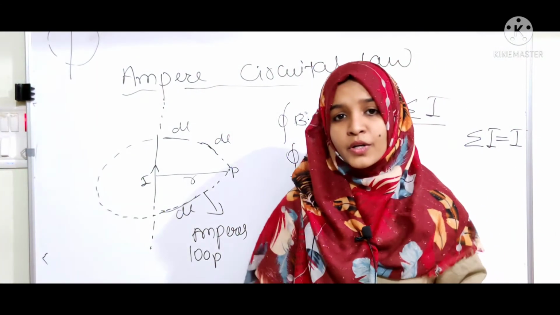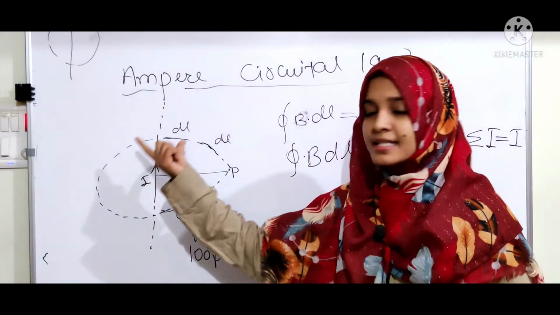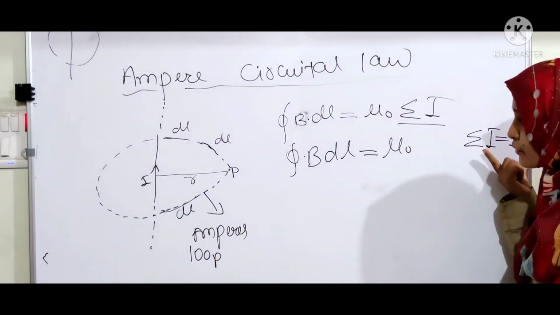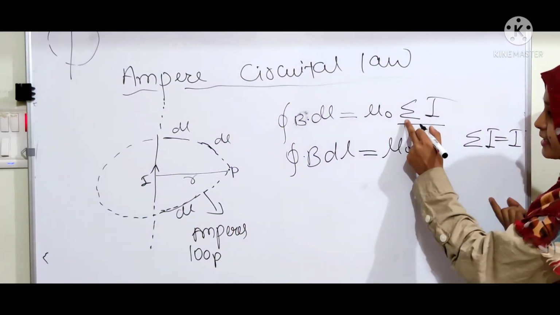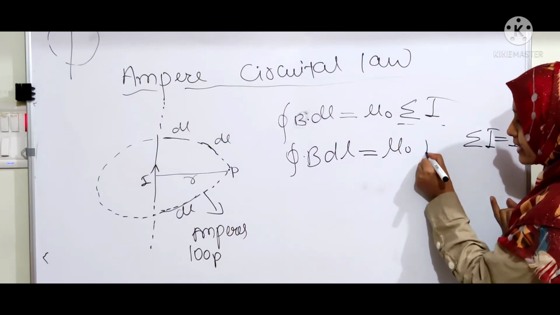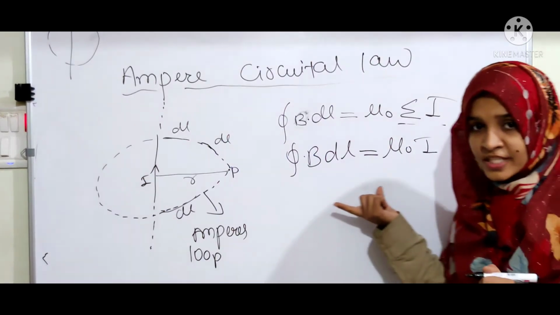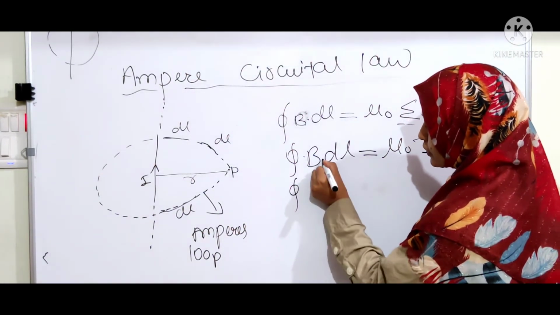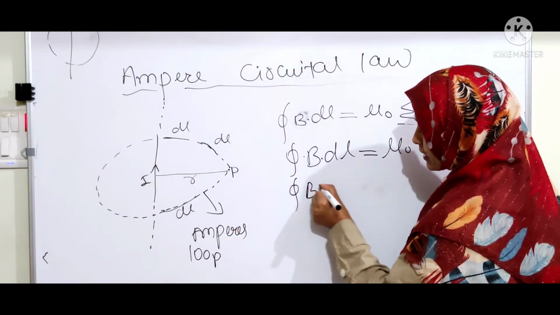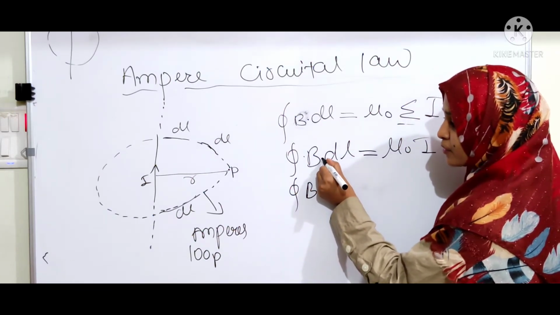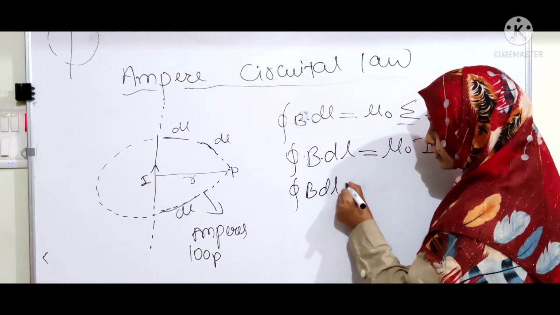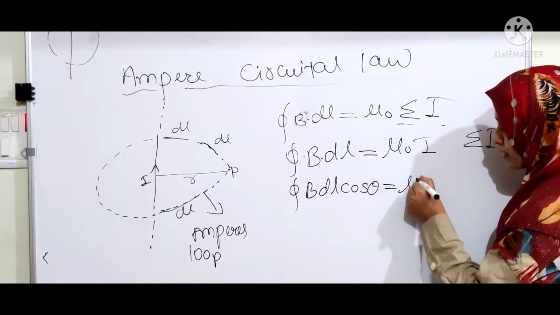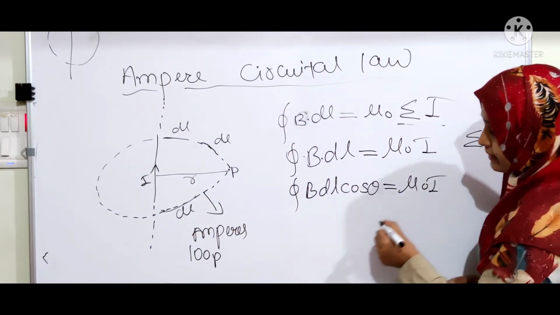Because in the circuit a single current is flowing, so sigma I is equal to I. Instead of sigma I you can write I. Next, to remove the dot product, I have to write cos theta: the closed integral of B dl cos theta is equal to mu naught I.